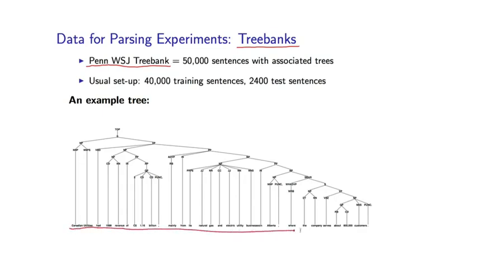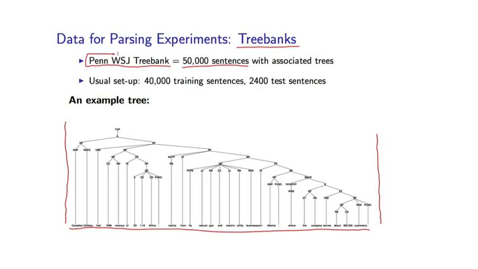Tree banks consist of sentences. Here we have a 30-word sentence, together with its underlying parse tree. And these parse trees are actually annotated by hand. For example, in the case of the Penn WSJ tree bank, a group of people in the early 90s at University of Pennsylvania got together and came up with a set of conventions based on linguistic theory for the form of these structures, and went through and annotated 50,000 sentences. That's close to 1 million words of data. So we actually have example parse trees from which we can learn the rules and parameters of a PCFG.